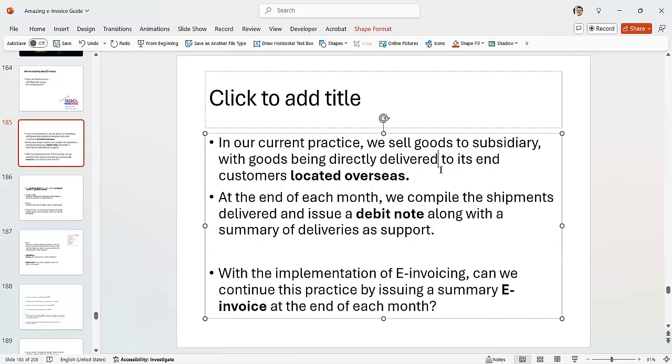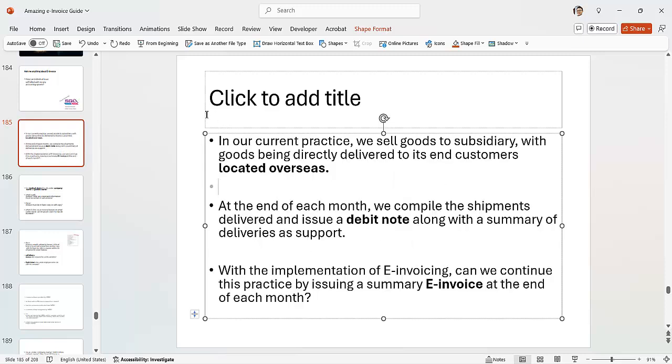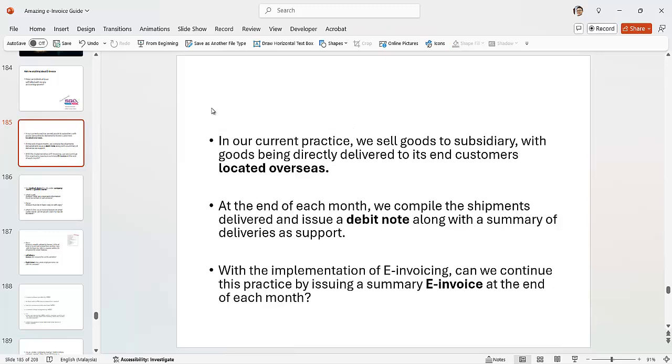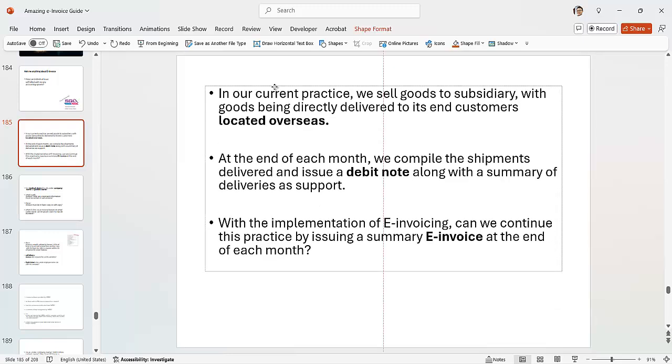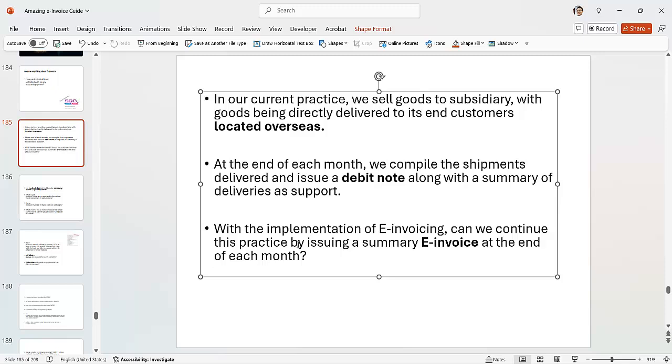Well, if you have so many of these, you use the software. Once you see the software, you find that it's not that hard at all. For a summary e-invoice, you have to take a look at how this works. We compile a shipment and issue a debit note along the way. So a debit note is an adjustment, right? So there might be some adjustment even after you sell the goods to the subsidiary.